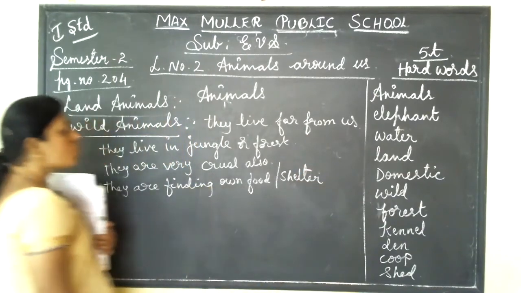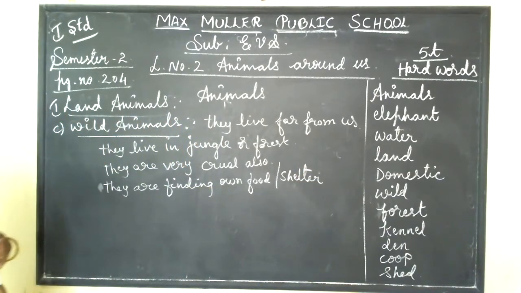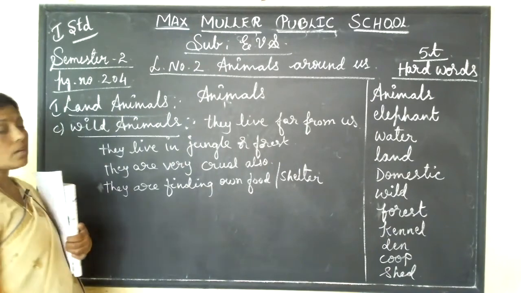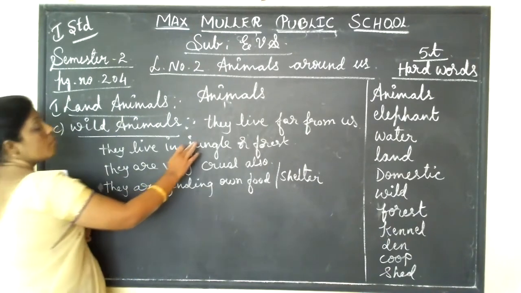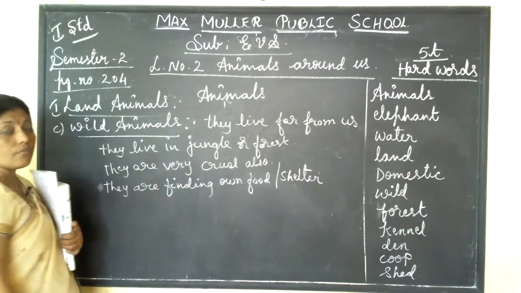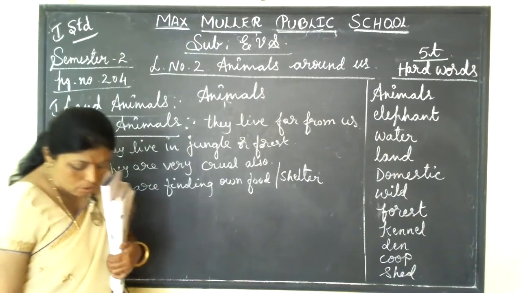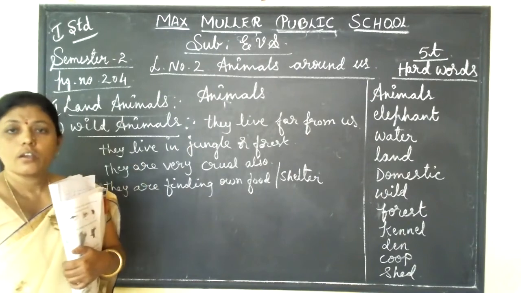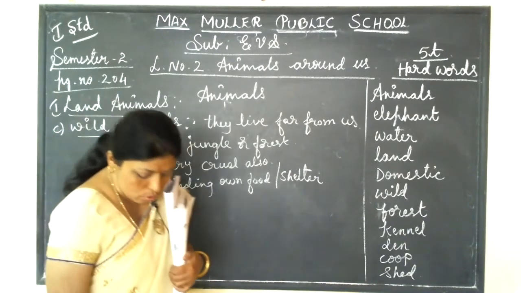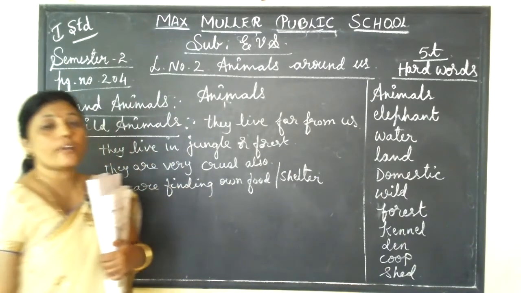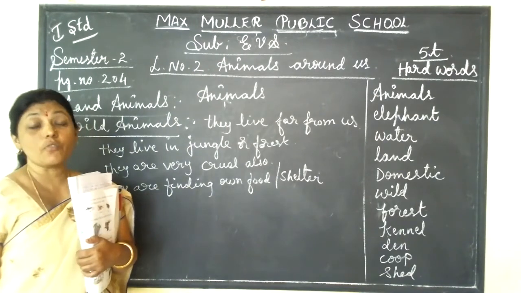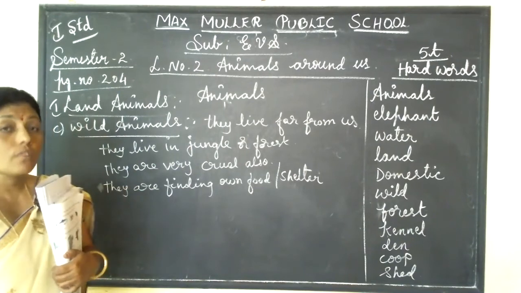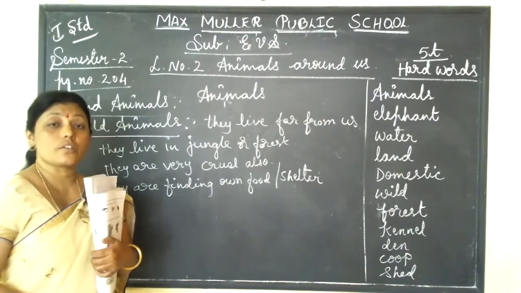They find their own food and shelter. They are very dangerous animals. They are very cruel, so that's why they live far from us in the forest. Are you going to the forest every day? No. If you want to go to the forest, then you will be afraid. There are very cruel animals there. They are very wild animals there. See, they are very dangerous, isn't it?